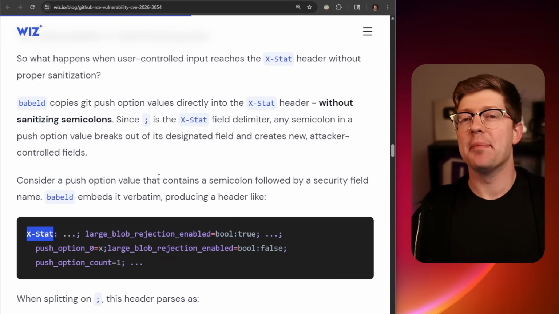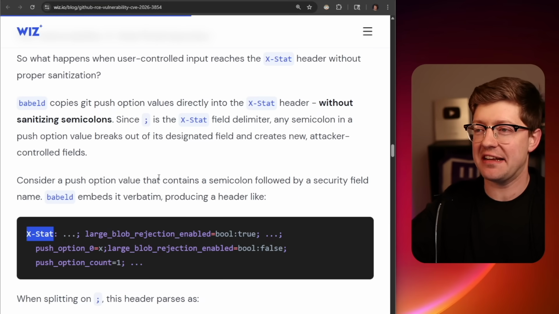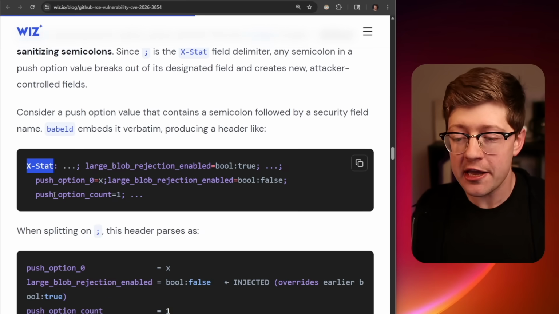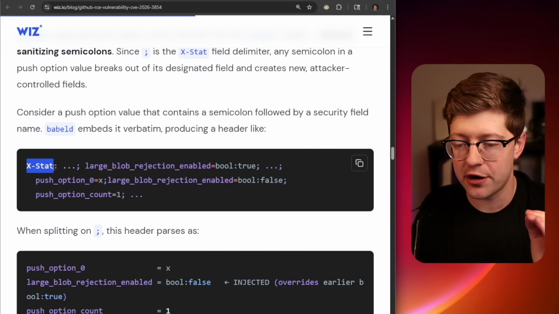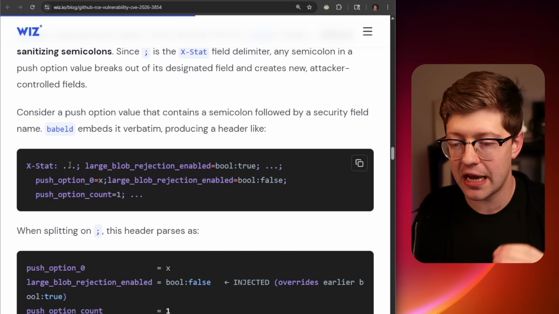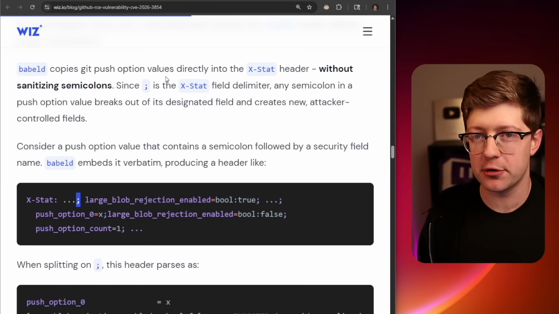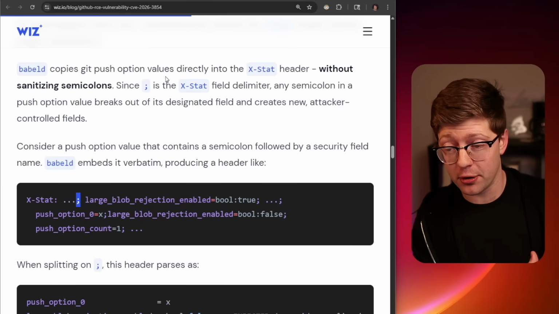Not a big deal. But enter a 30-year-old problem: input sanitization. How do we format HTTP headers? We format HTTP headers via the RFC that says you have the header name, a colon, a space, and then the contents of that header ended by a semicolon. But what happens if babeld doesn't sanitize semicolons coming in from the user on a Git push?